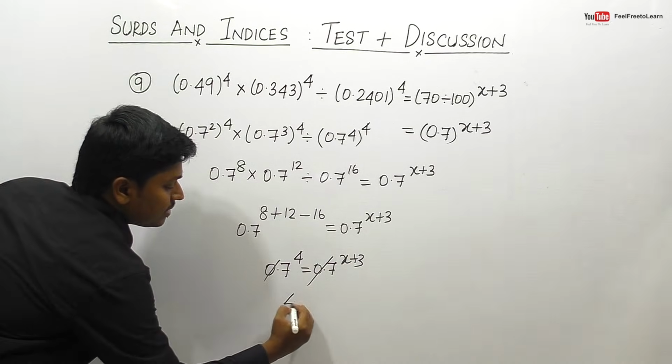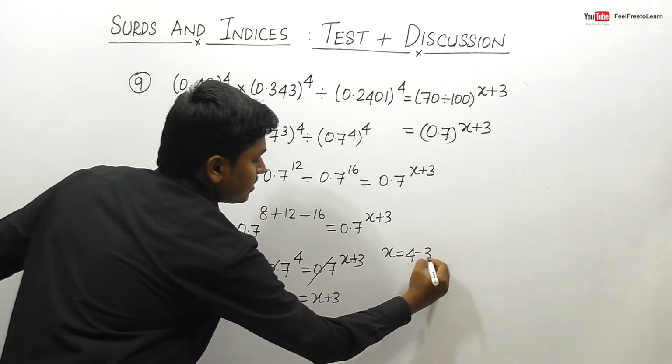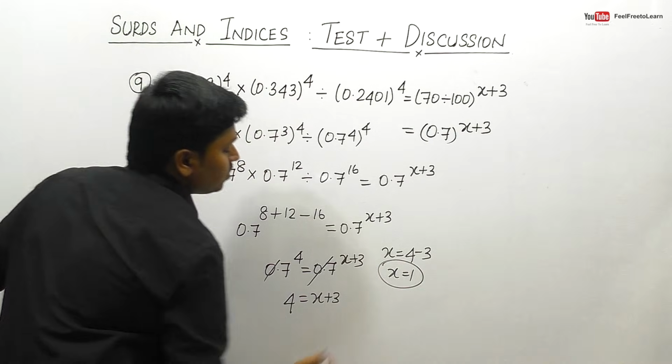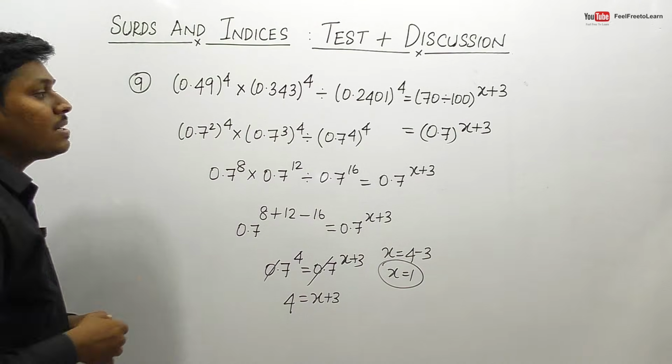So finally we can say this as 4 is equal to x plus 3. So x is equal to 4 minus 3. So finally we got x is equal to 1. So friends, finally we got the answer, that is x is equal to 1 for question number 9.